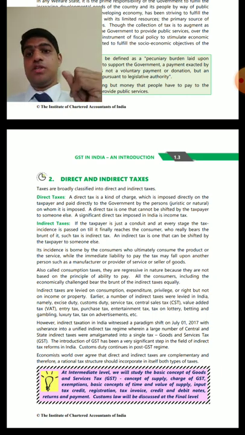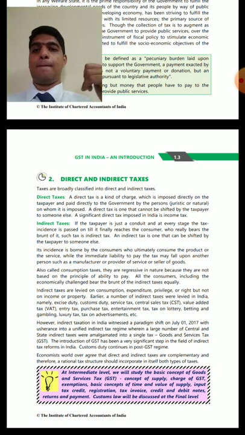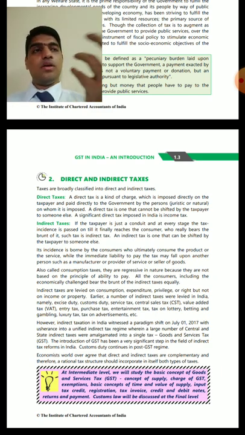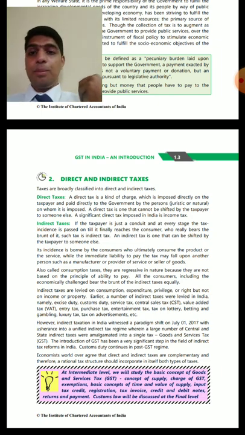I'll give some examples so you will get a clear understanding. I am a salaried person. I get salary for the work I do for the company. I work and I get income. This income will be taxed in my hand. That is direct taxation. So the tax burden is on the person who earns the income. That's why it is called direct taxation.